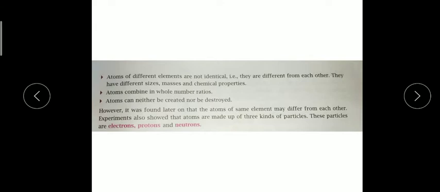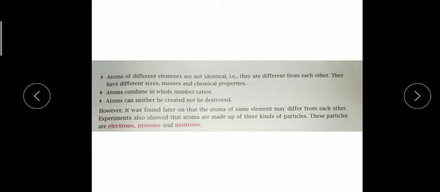In water, hydrogen has hydrogen atoms only, and oxygen has oxygen atoms only. They combine chemically in a fixed ratio. Their properties, sizes and masses are different from each other. They are not identical, but atoms of the same element, like hydrogen, are the same.